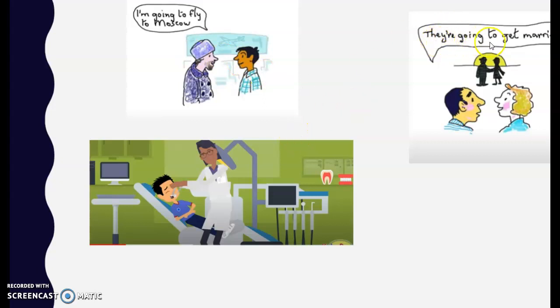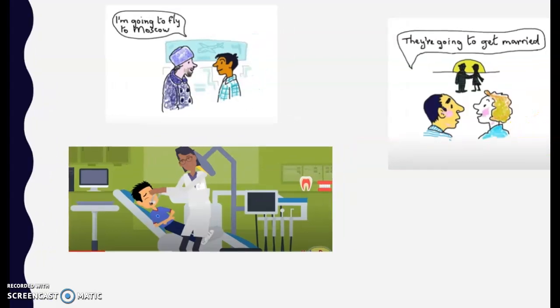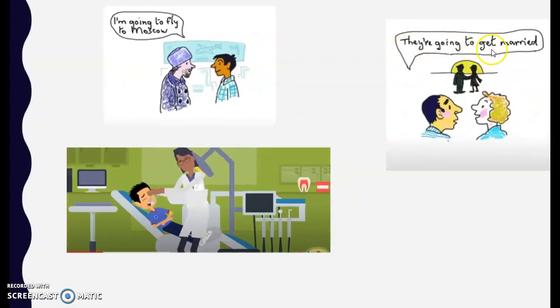Here, they are going to get married. They are married. They are going to get married. Se van a casar, ellos se van a casar. And now, this is the dentist. He is going to the dentist. He is going to visit the dentist. Okay? And these are the examples for today.